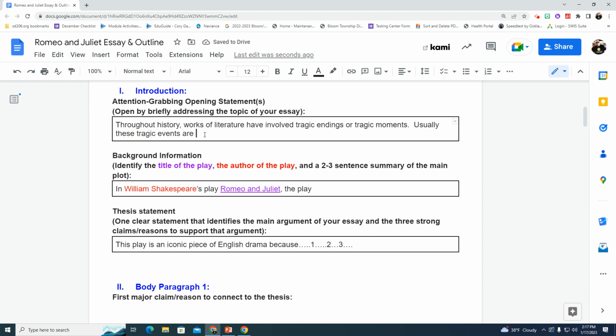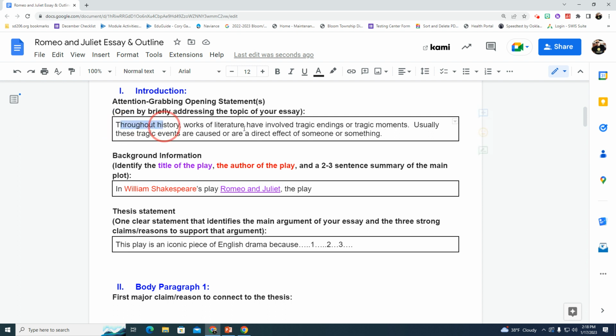Tragic events are caused by, or are a direct effect of, someone or something. Again, just a couple sentences about what I'm writing about. So again, you don't have to write what I wrote here. You come up with your own opening statements, but it should basically be opening up the topic that you are writing about. Right?